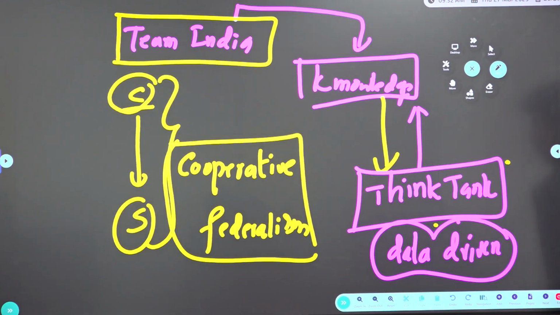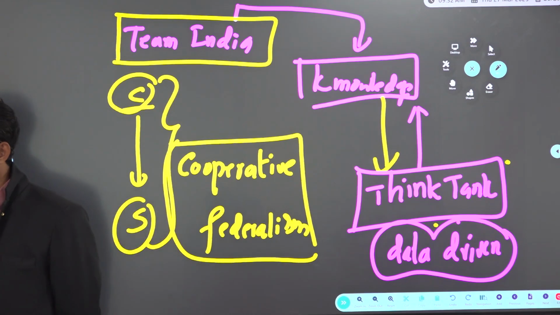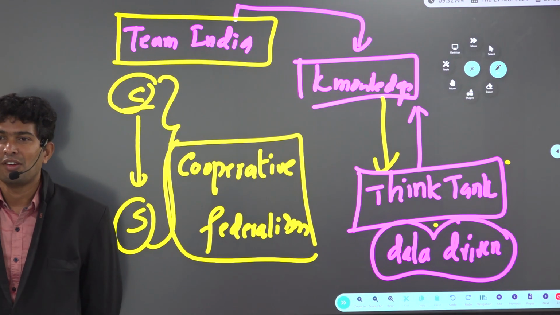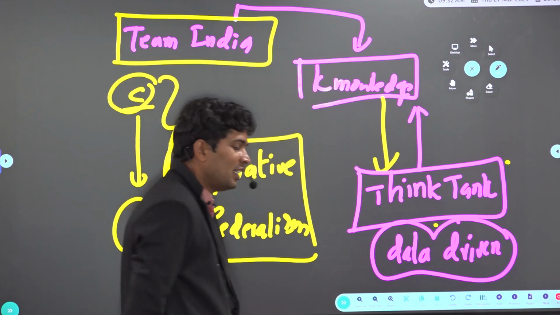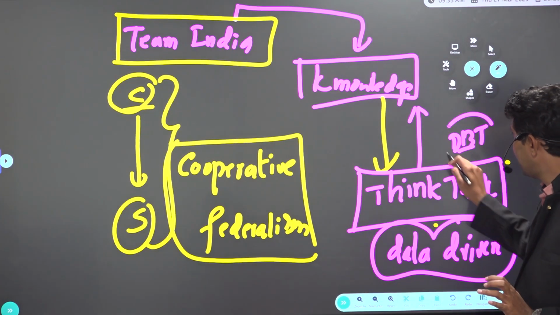Who is a ghost beneficiary? Who is a fake beneficiary? A woman died 10 years before, but every month she is taking pension from the government. Means she is not taking. In her name, somebody else is taking the benefit. So what did the government say? Biometric authentication is compulsory every month. She cannot come and take the pension. So what does it mean? Fake beneficiaries have to be removed. Ghost beneficiaries have to be removed. Only the person with the necessary criteria should get the benefit, which is called DBT, Direct Benefit Transfer.